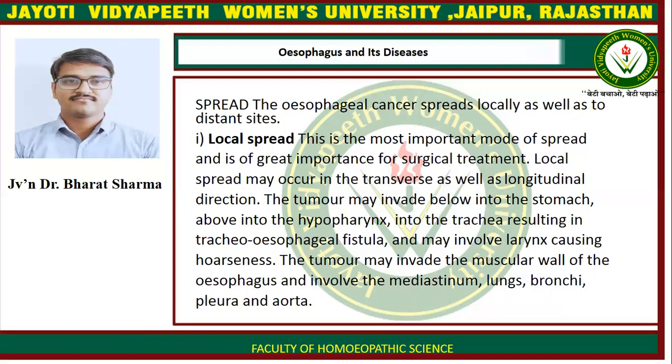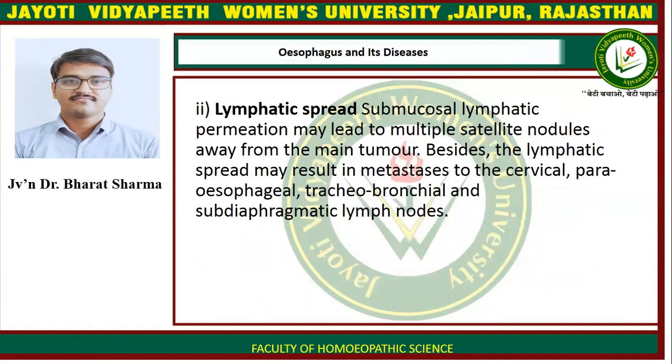The tumor may invade below into the stomach, above into the hypopharynx, and into the trachea, resulting in tracheoesophageal fistula, and may involve the larynx, causing hoarseness. The tumor may invade the muscular wall of the esophagus and involve the mediastinum, lungs, bronchi, pleura, and aorta. Lymphatic spread.